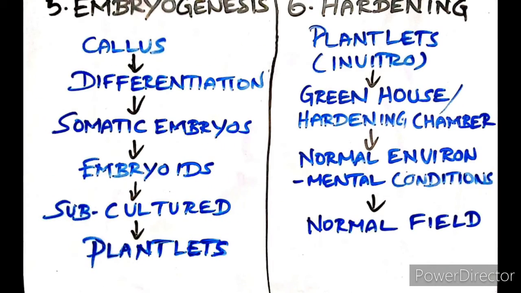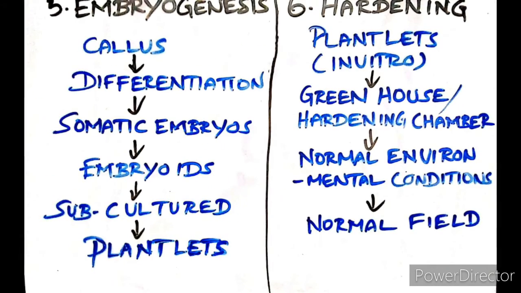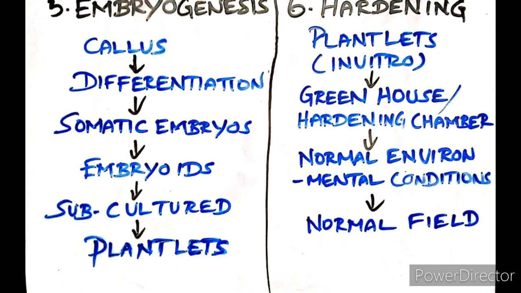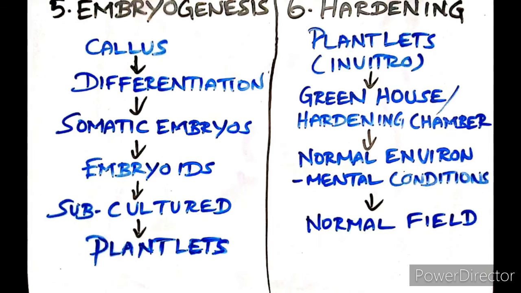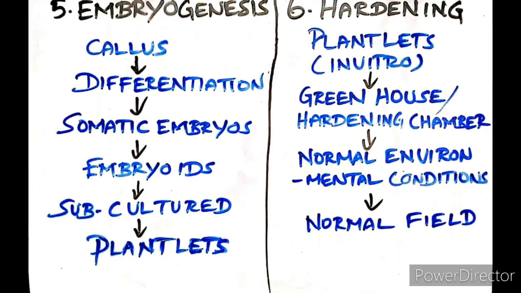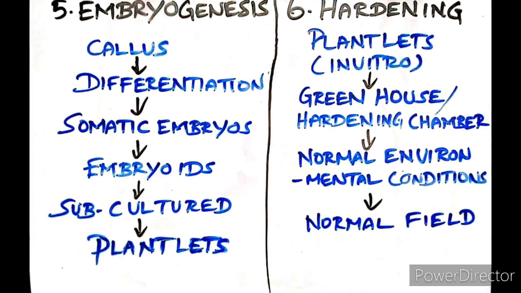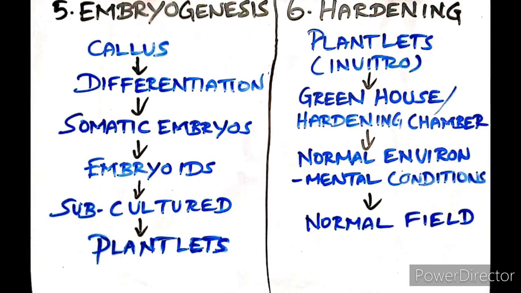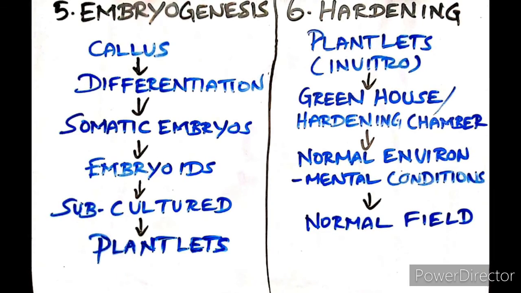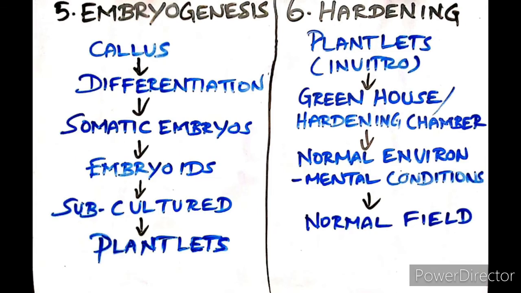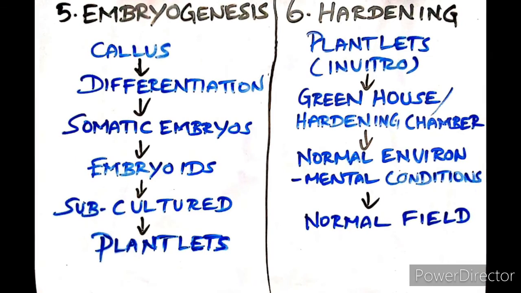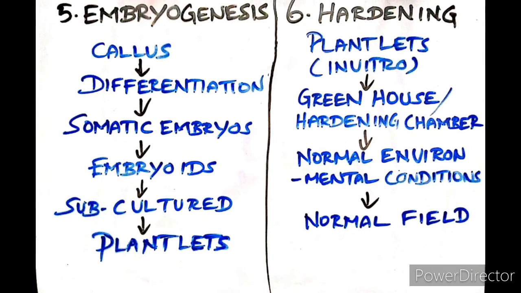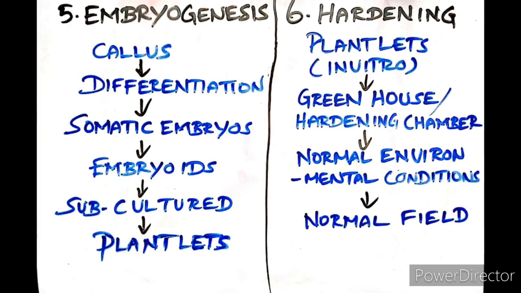Next, embryogenesis. The callus cells undergo differentiation, that means they transform their form and function, and produce somatic embryos, that is from meristematic to mature, known as embryoids. The embryoids are subcultured to produce plantlets. The embryoids will develop and produce plantlets, that is shoot and root.